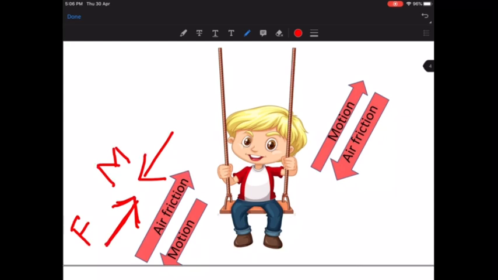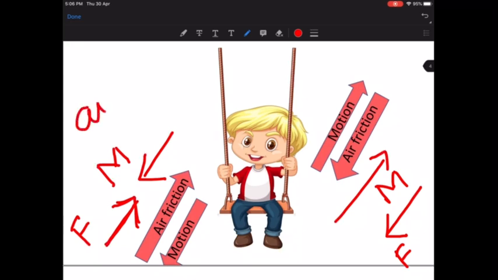Whenever the swing goes back, the motion of the swing is in the backward direction. So the air is going to push the swing in the forward direction. This is air friction. Every time the swing goes forward and backward, there is always an air friction which is acting.